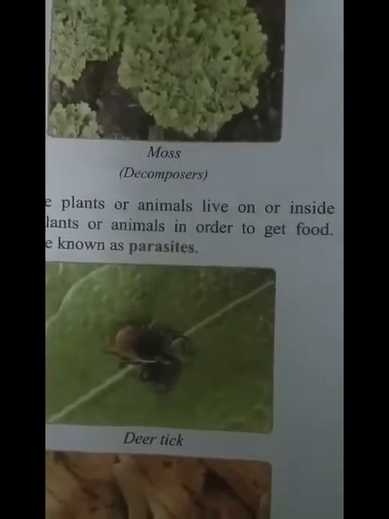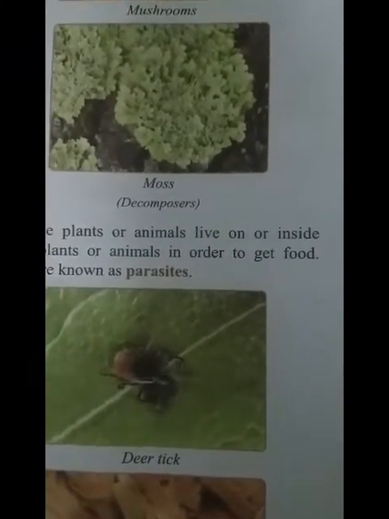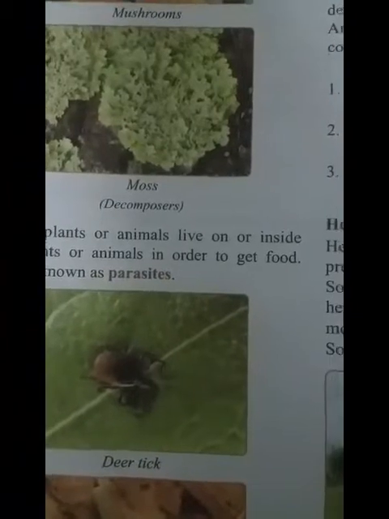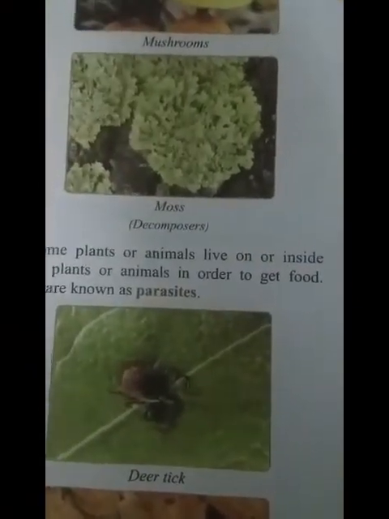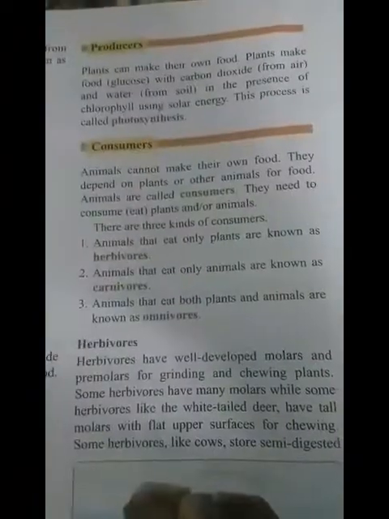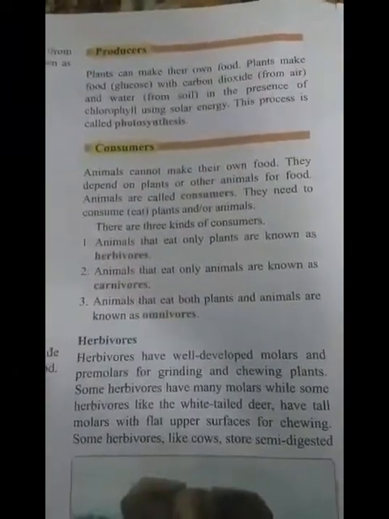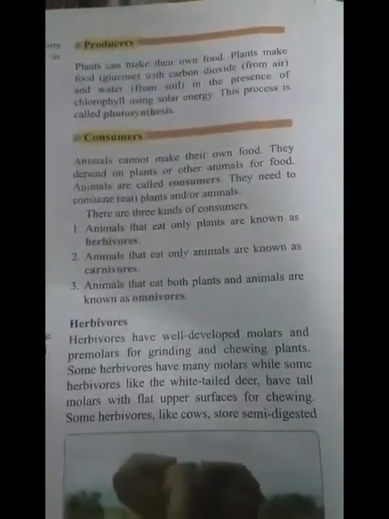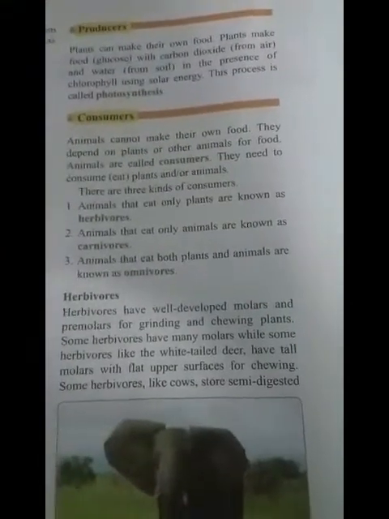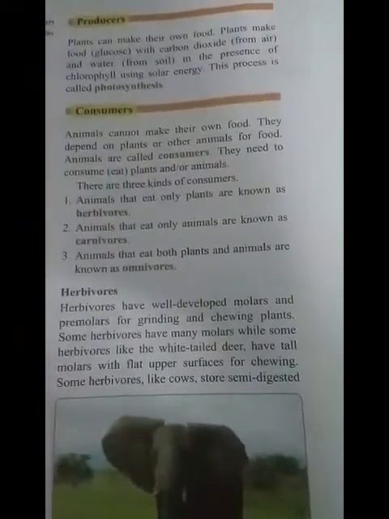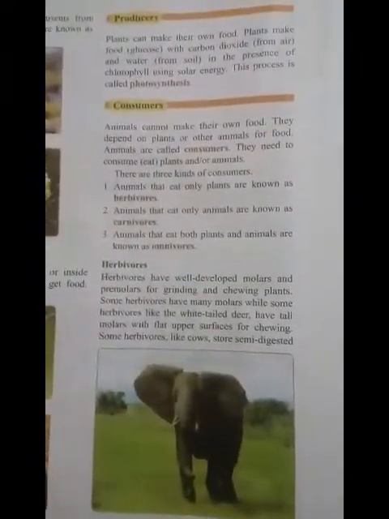And some plants and animals live inside or on other living beings of plants and animals to get food. They basically live inside or derive nutrients from inside of the body. Now we will discuss in the next video the producers, consumers, and decomposers in detail.